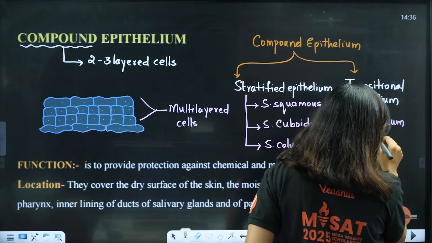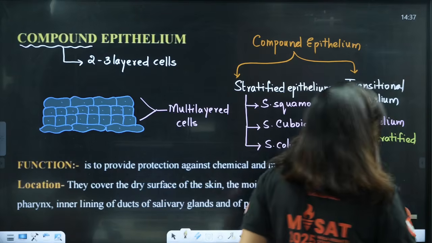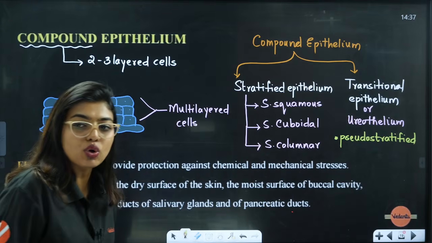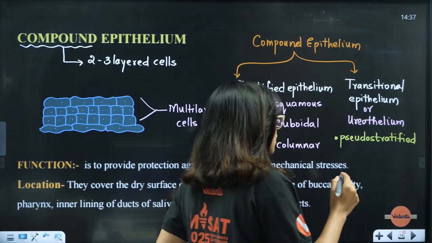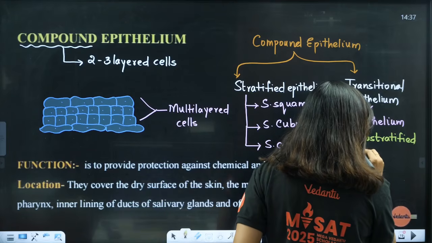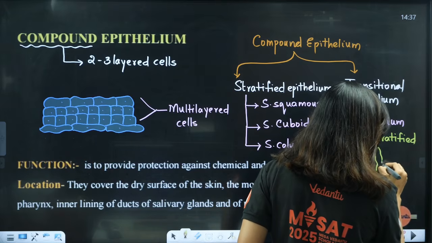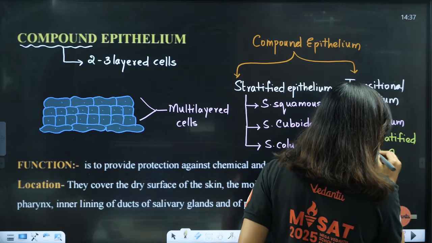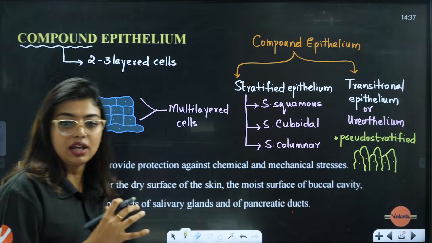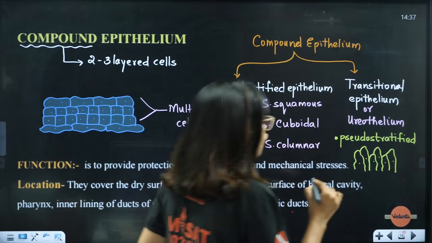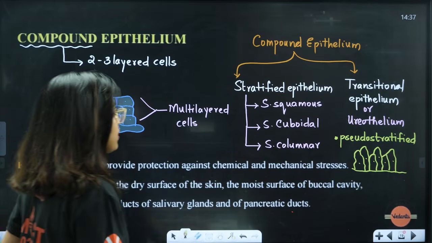One more category here, one additional, is pseudo-stratified. In the pseudo-stratified, pseudo, students, means false. False stratified, it just shows that it is falsely double layered. But it is not double layered. It is actually a single layer of cells. It gives an appearance that it is two layered, but it is just a single layered cell which is misleading. So it is a false multi-layered appearance. Is this clear?